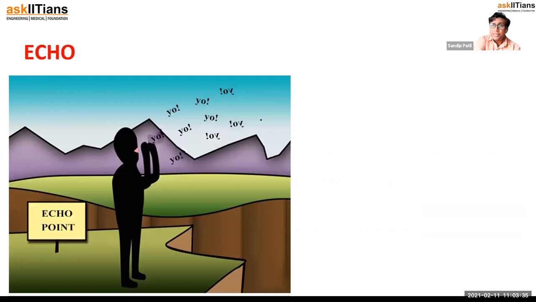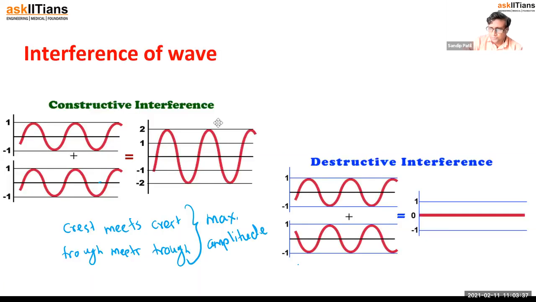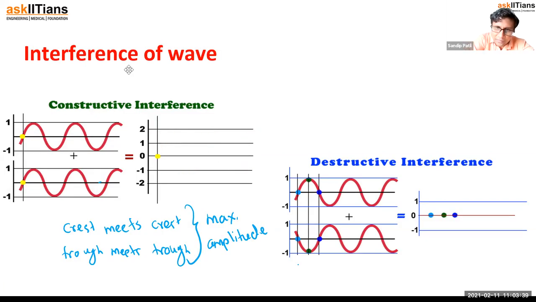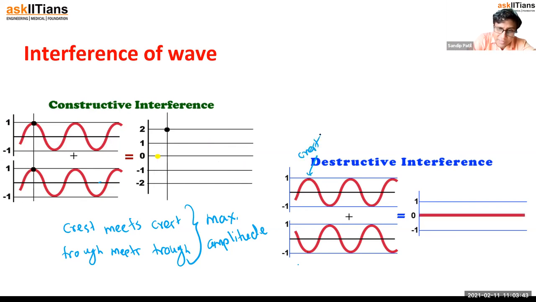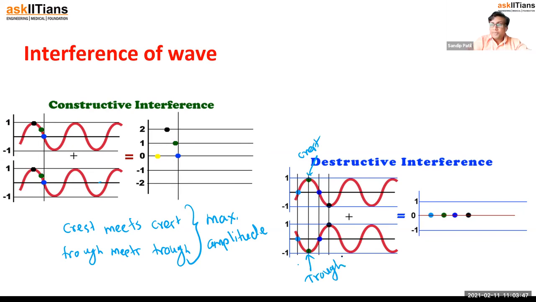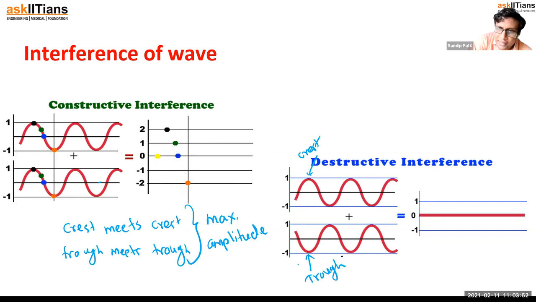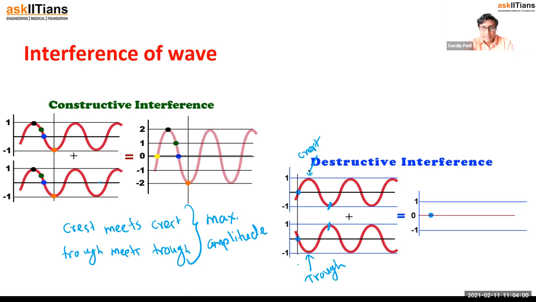Now let's talk a little bit about destructive interference. Here you can see this is the crest of the first wave and the trough of the second wave. So the crest of the first wave and the trough of the second wave are coming together. Similarly, here also you can see trough and crest are together. What is going to happen? Observe that green point, the maximum amplitude point. It is at top, it is at bottom.